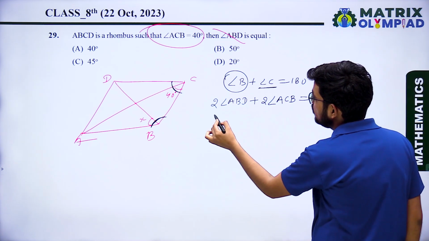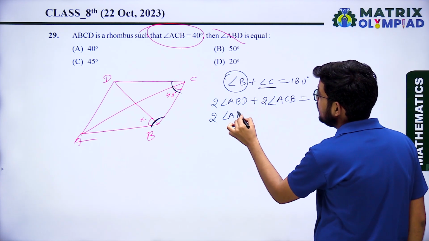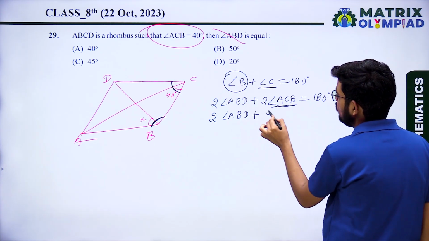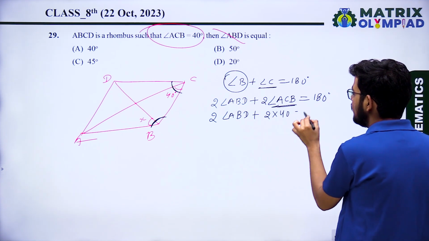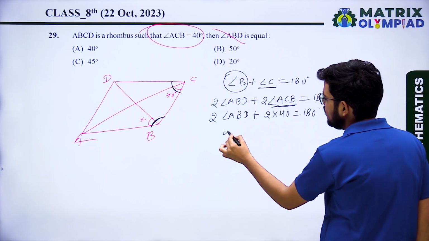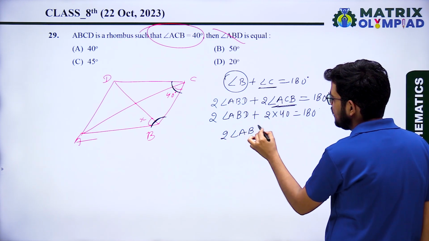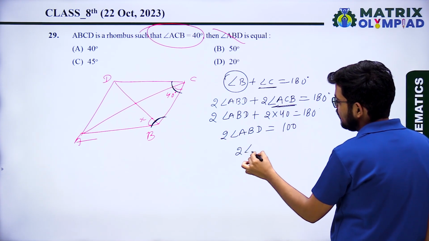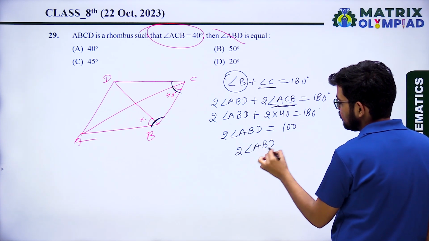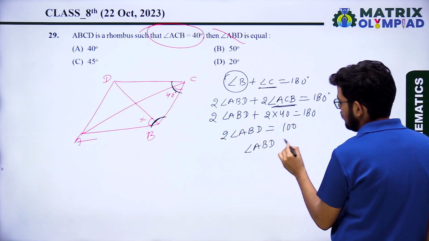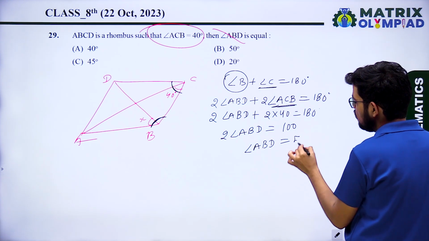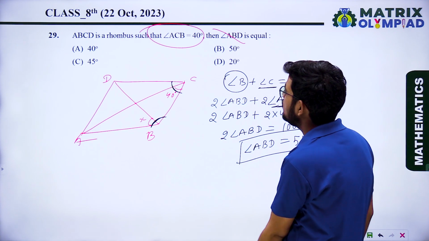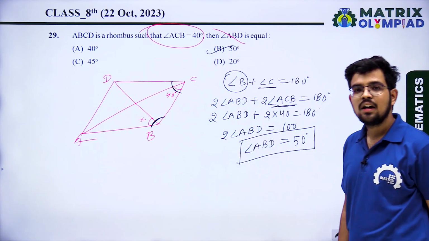Put the values: twice angle ABD plus 2 into 40 equals 180 degrees. When you simplify, twice angle ABD equals 100 degrees. So angle ABD will be 100 upon 2, 50 degrees. So angle ABD equals 50 degrees, and option B is the correct answer.